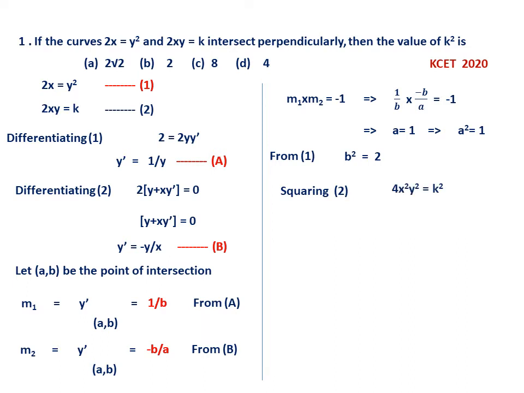So now squaring 2, we get 4x square y square equal to k square, because we are interested in finding k square. Therefore I have squared the second equation. Now substitute this value. a square is 1, b square is 2. Therefore substituting we get 4 into 1 into 2 equal to k square, so that k square will be 8. So the answer is C, first question.